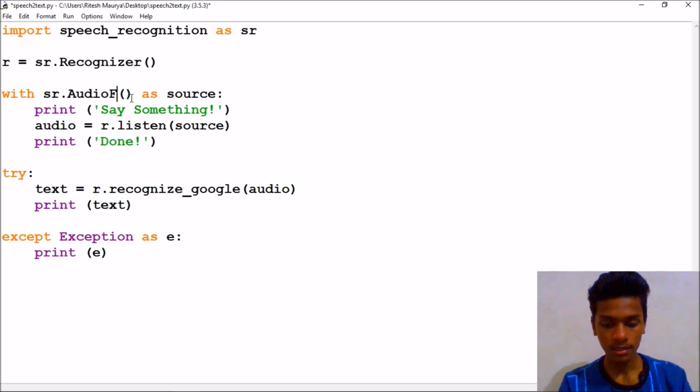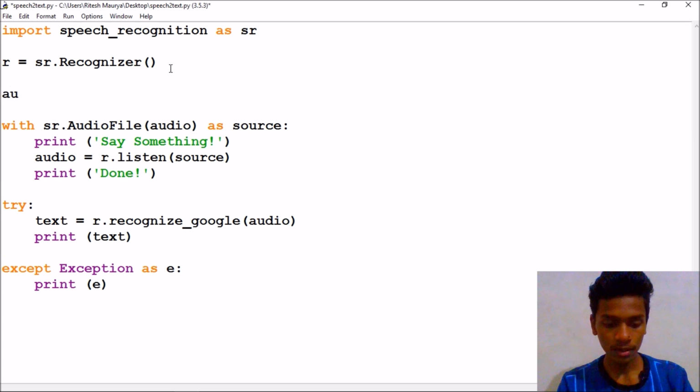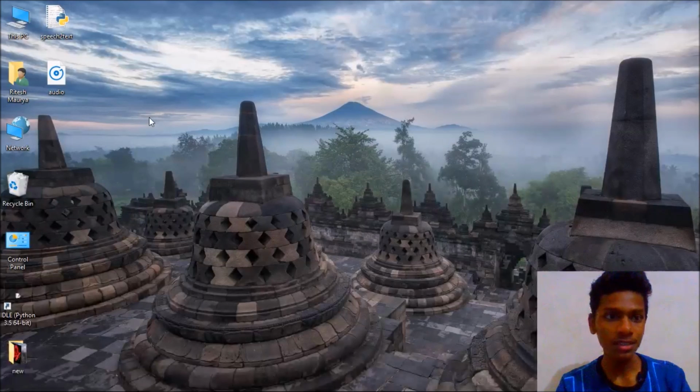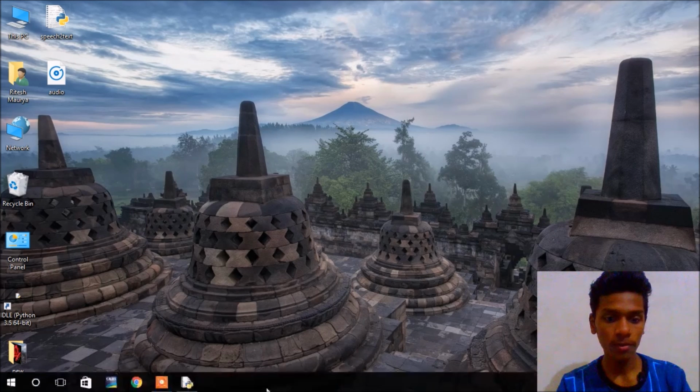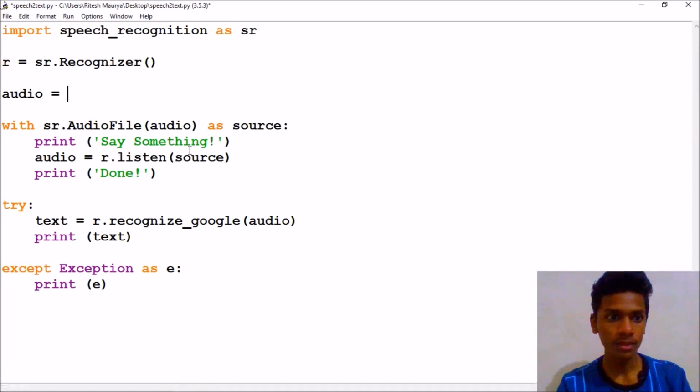So open the speech to text program, and instead of with sr.Microphone we will be using with sr.AudioFile for converting the audio file into text. Here will be the name of the audio file, let us say audio. We have not defined audio yet, so we'll define it here, audio equals, what was the name of the file we just created? It was audio.wav. So audio equals audio.wav.